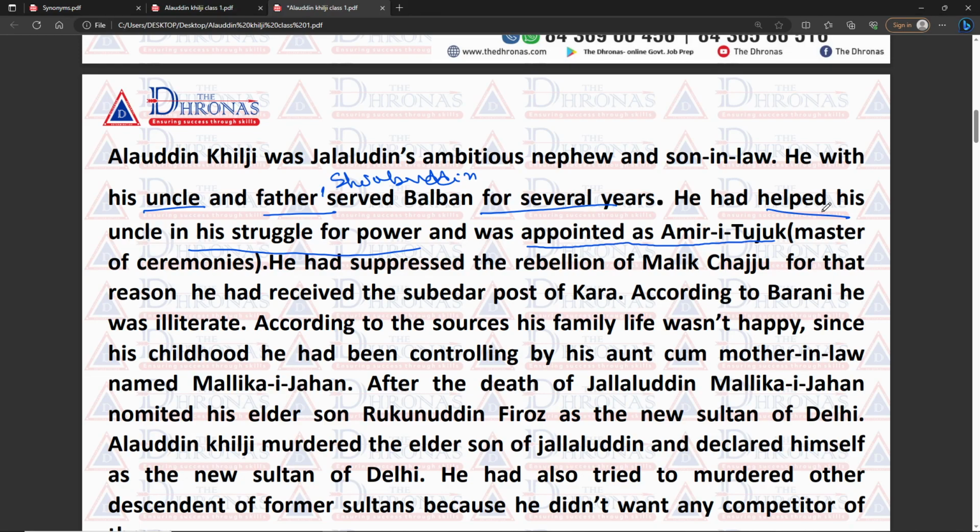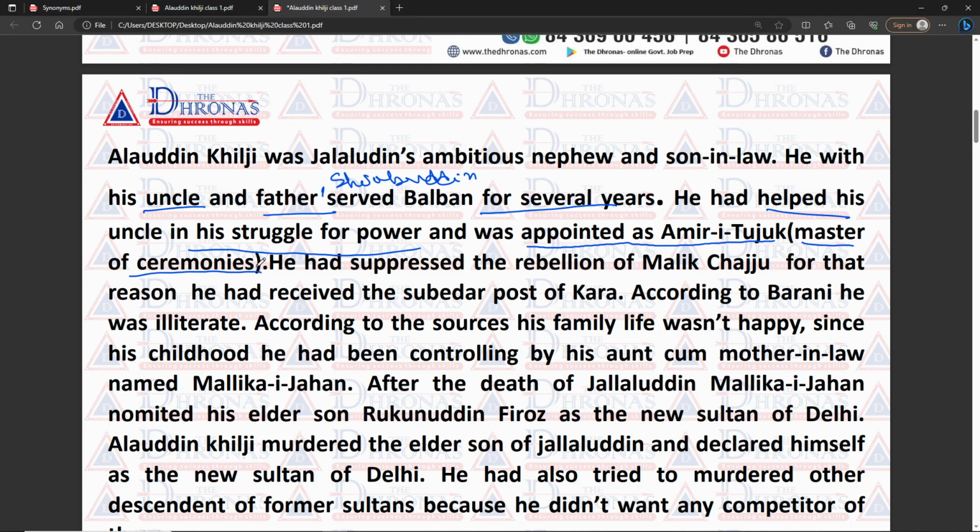What is the meaning of Amiri Tuzuk? It means the master of ceremonies, who looked after the matters of ceremonies. During the Delhi Sultanate there were several officials and departments, and one of them is the Amiri Tuzuk. This post was held by Alauddin Khilji earlier. His uncle Jalaluddin Khilji gave him the post because he helped him in his struggle for power.